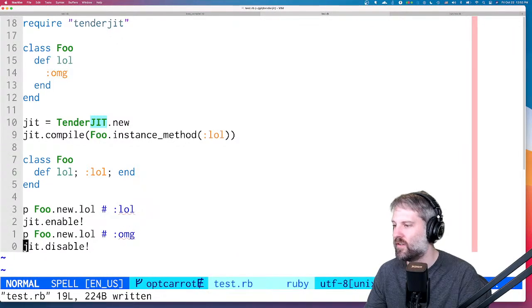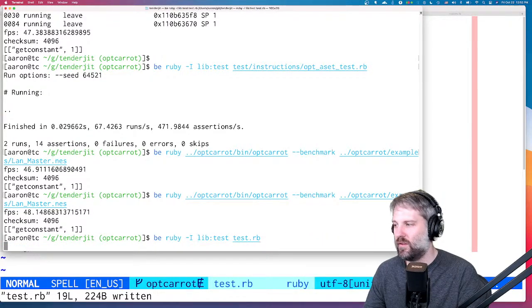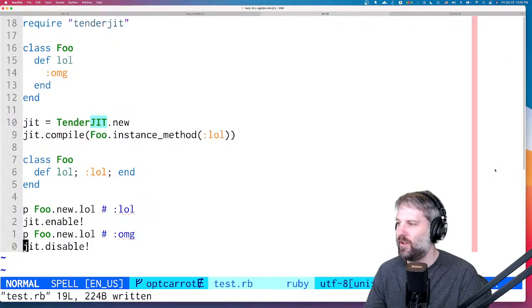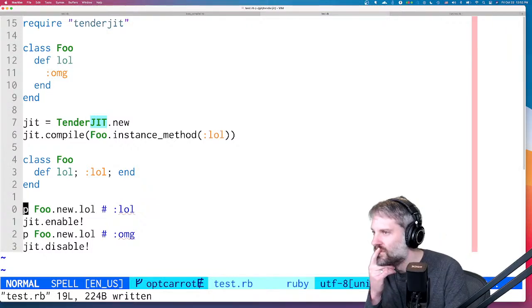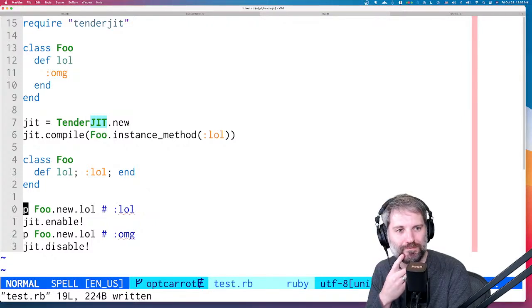So let's do that. I'll run it. Oh, they both printed out LOL? That's not good. Why did it work? It shouldn't have worked.